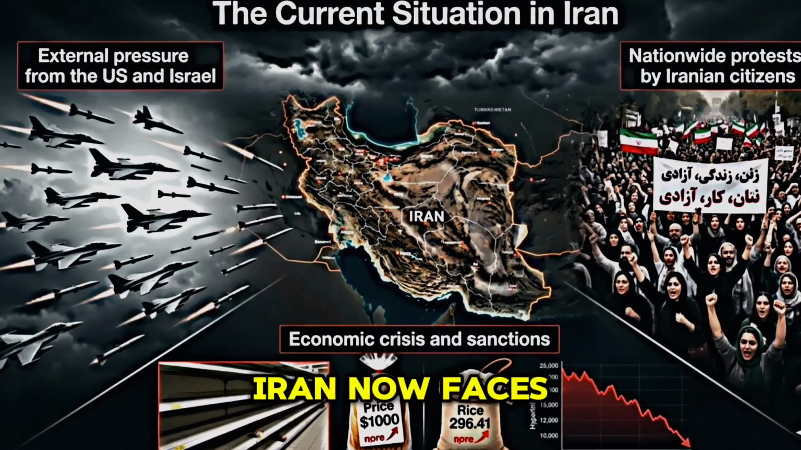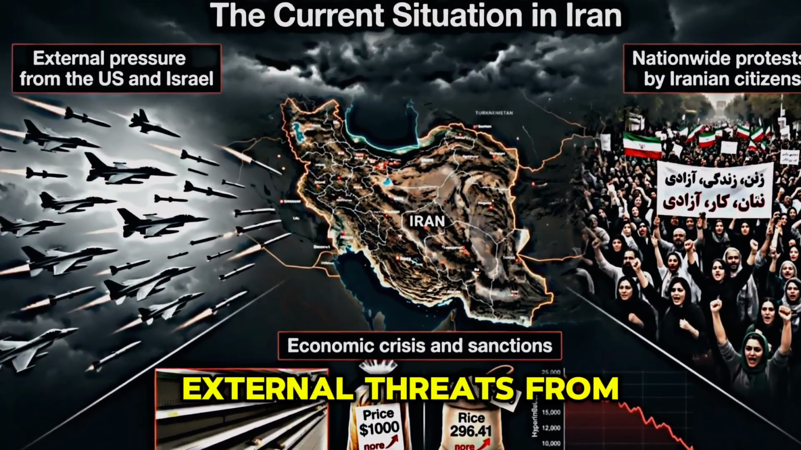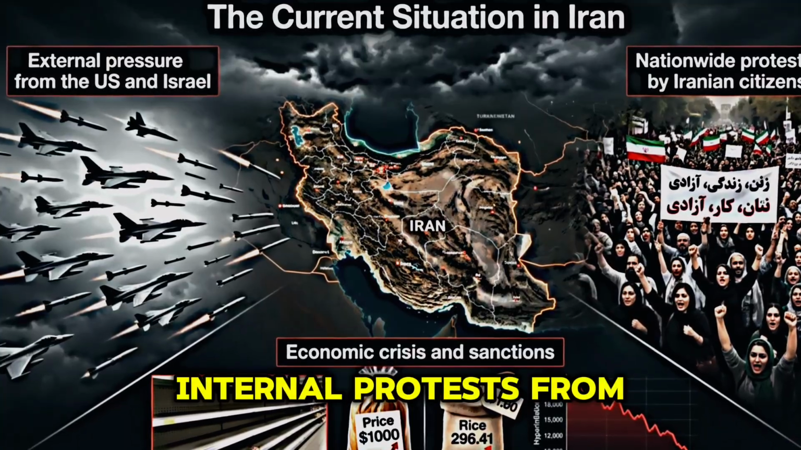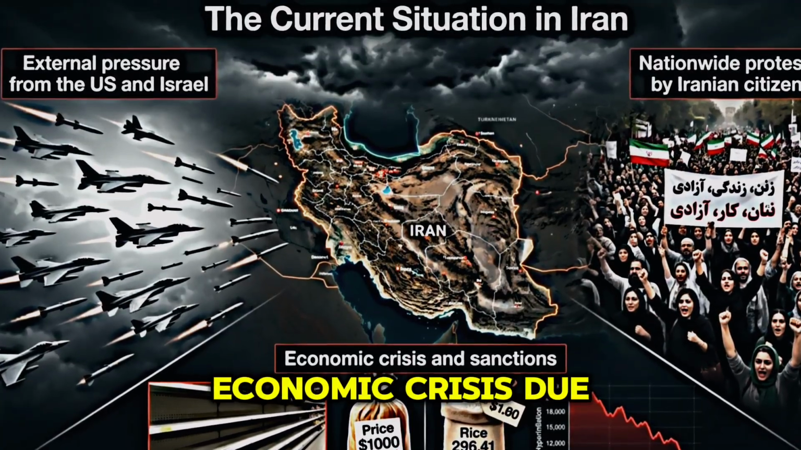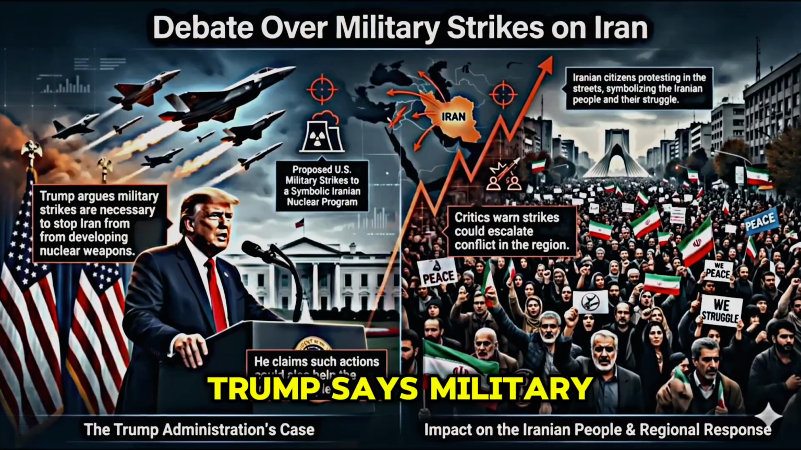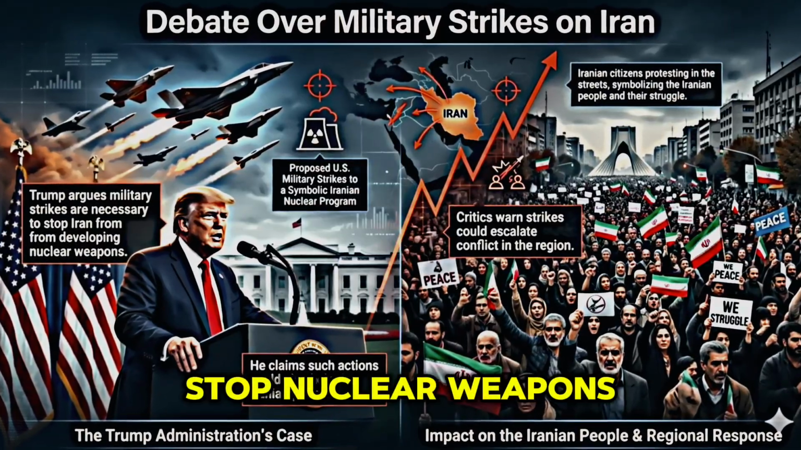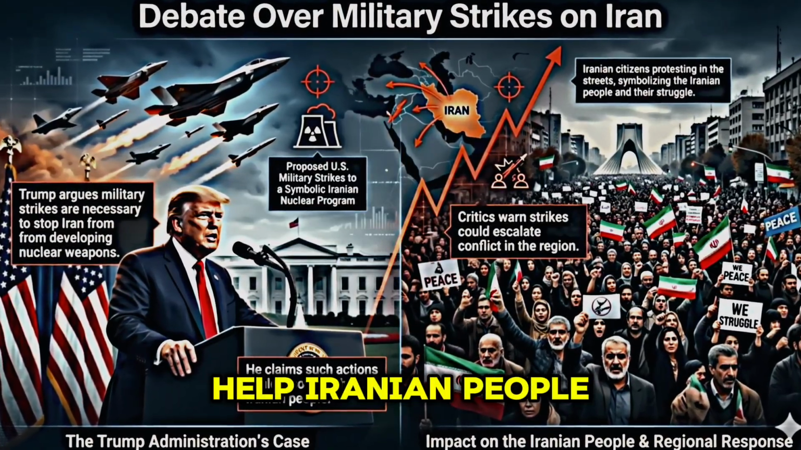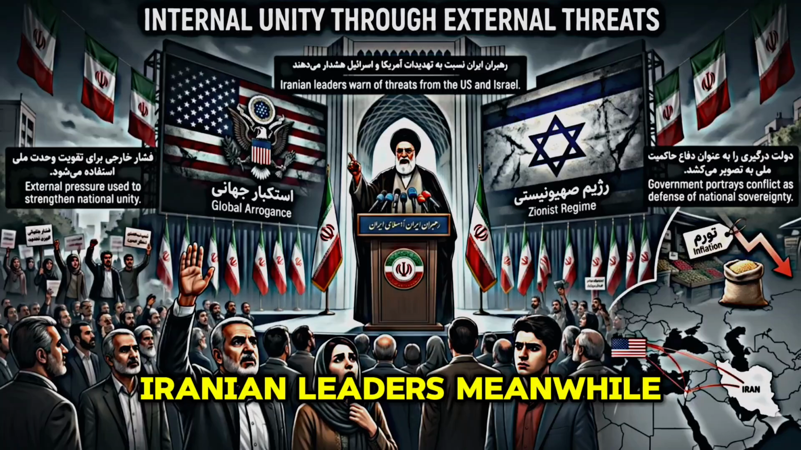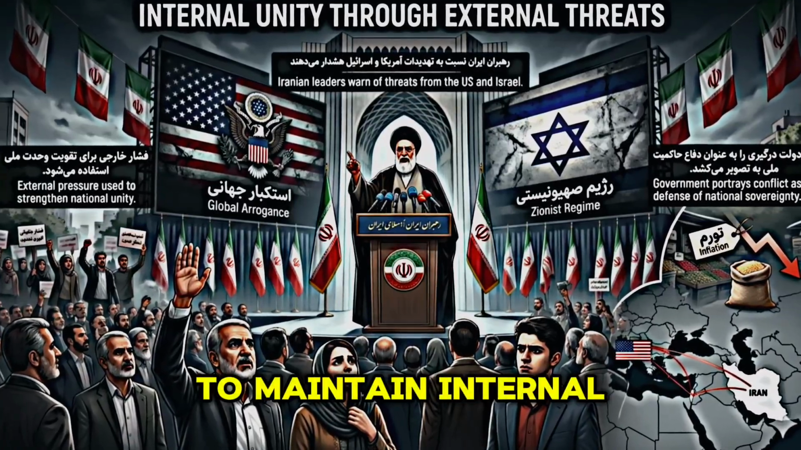The current situation: Iran now faces pressure from all sides. External threats from the US and Israel, internal protests from its own citizens, economic crisis due to sanctions. Trump says military strikes are necessary not only to stop nuclear weapons, but also to help Iranian people. Iranian leaders, meanwhile, use the threat of Israel and the US to maintain internal unity.